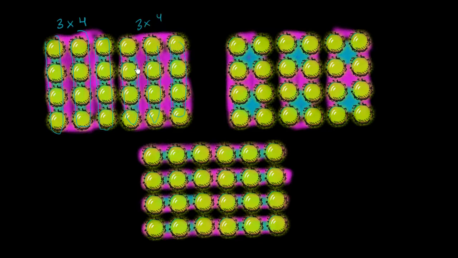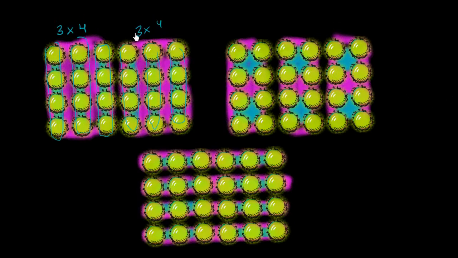So you could view these combined as 2 times 3 times 4. We have one 3 times 4, and then we have another 3 times 4. So the whole thing we could view as, let me give ourselves some more space, 2 times, let me do that in blue, 2 times 3 times 4. That's the total number of balls here, and you can see it based on how it was colored. And of course, if you did 3 times 4 first, you get 12, and then you multiply that times 2, you get 24, which is the total number of these green circle things.